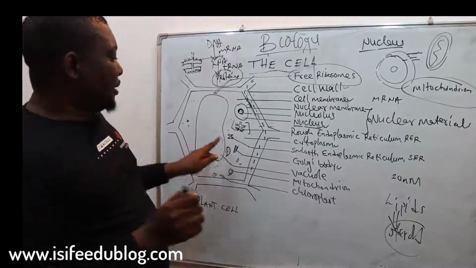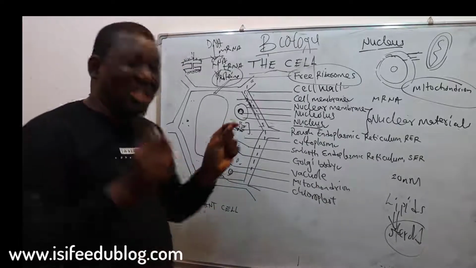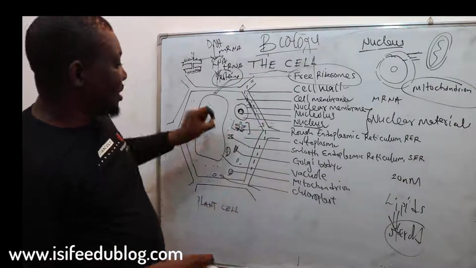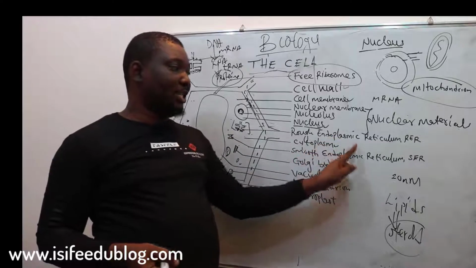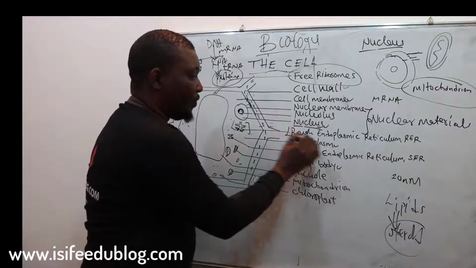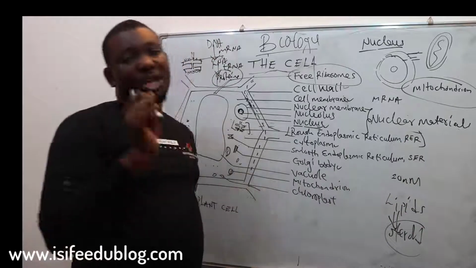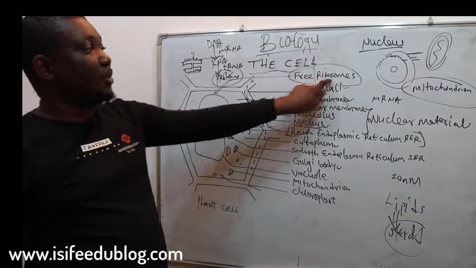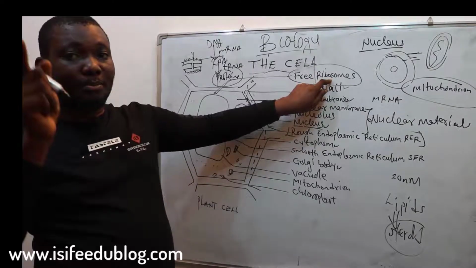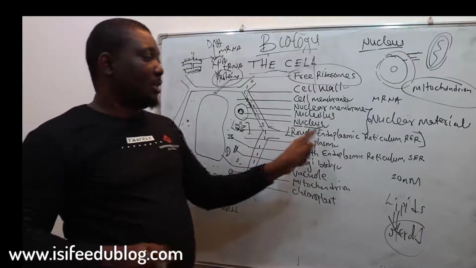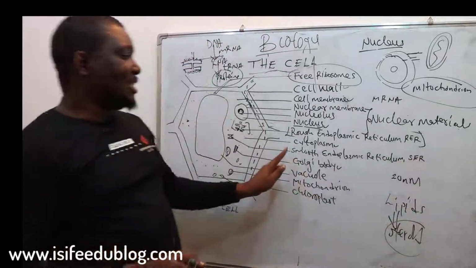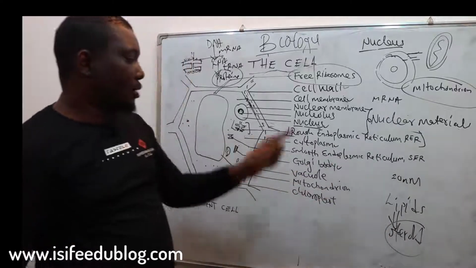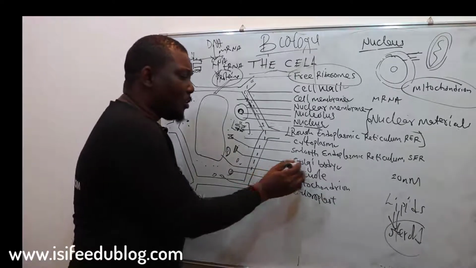I say this again. When the endoplasmic reticulum is not associated with ribosome, it is said to be smooth endoplasmic reticulum. But when it is associated with ribosome, it's said to be rough endoplasmic reticulum. The function of the rough endoplasmic reticulum is for transport of proteins. Proteins are made or synthesized in the ribosomes. The ribosome synthesizes proteins, while transport of protein is done by the rough endoplasmic reticulum, then the smooth endoplasmic reticulum synthesizes lipids or steroids.